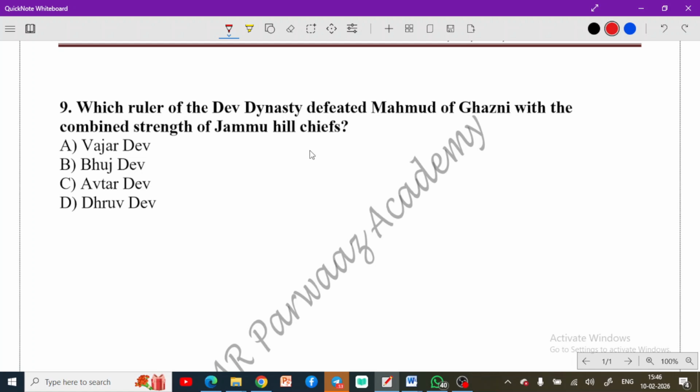Now the next question is, which ruler of the Dev dynasty defeated Mahmud of Ghazni with the combined strength of Jammu hill chiefs? This was also asked from the history of J&K. So let's analyze this question and see what the answer holds. Vajradev, Bhujdev, Avatardev, and Dhrudev. These are the options here.